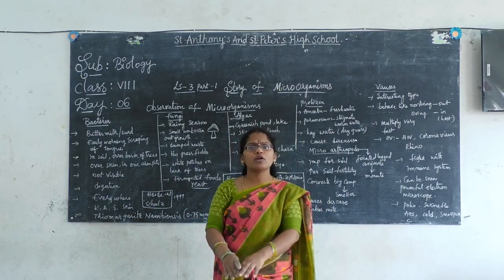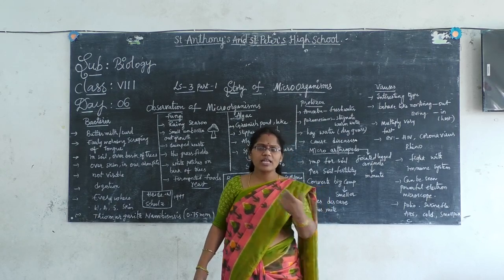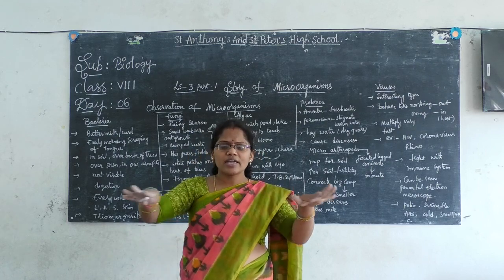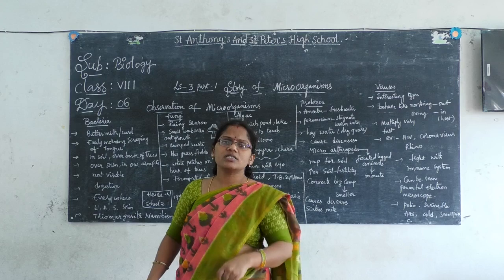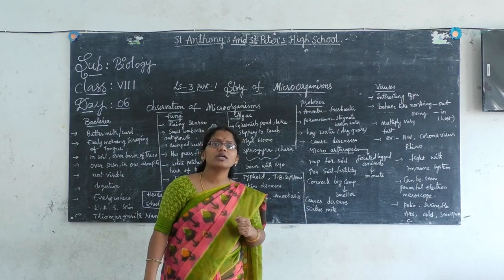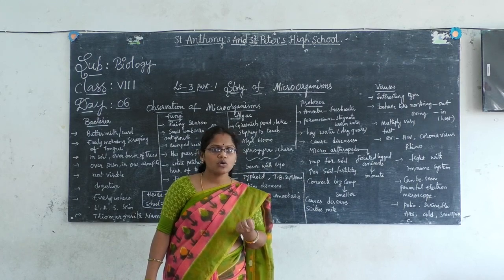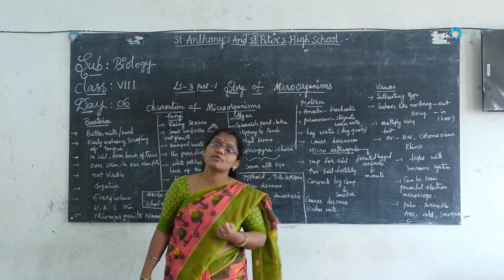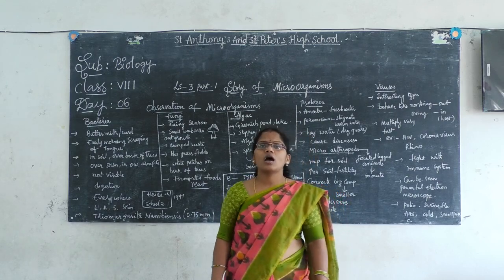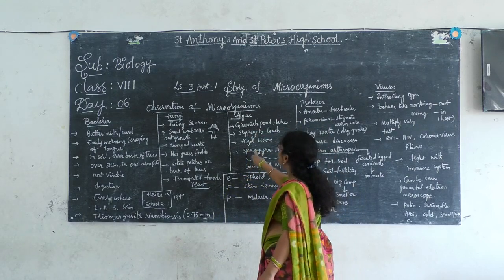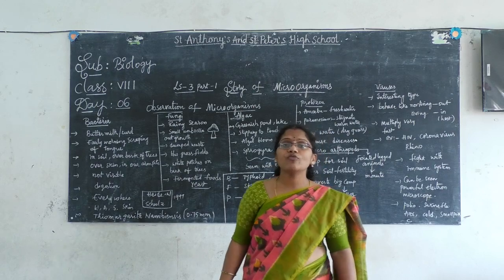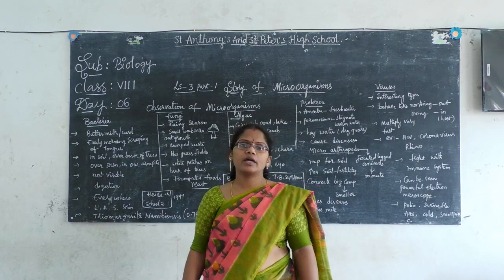If algae is forming all over the surface of the lake or pond, any aquatic animals like fish or other animals present inside the water are affected, as the algae is occupying the surface. The sunlight cannot reach and the dissolved oxygen cannot reach into the water. So aquatic animals cannot get the oxygen properly. If more algae forms on the surface of the lake or pond, the aquatic animals may die. So this is one of the harmful effects. Spirogyra and Chara are the two which are macroscopic. Let's see them with the naked eye.